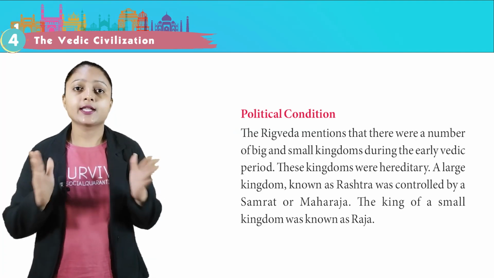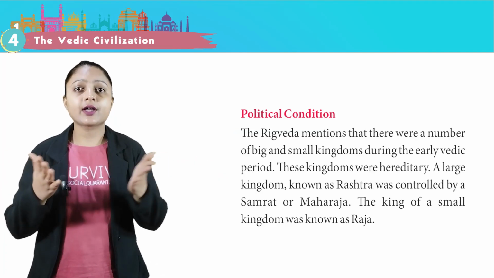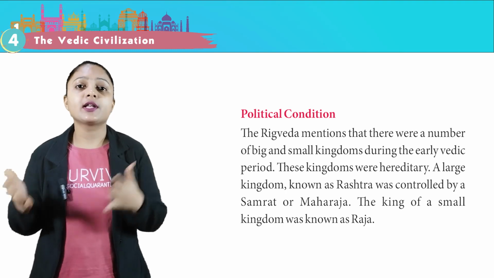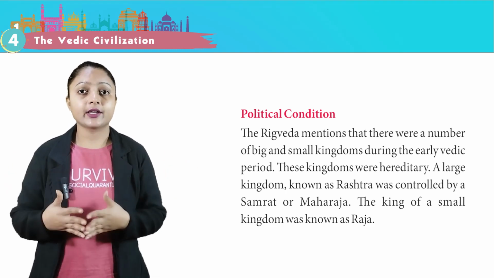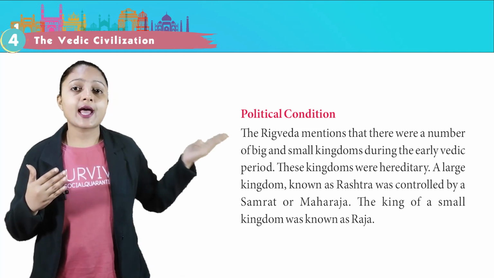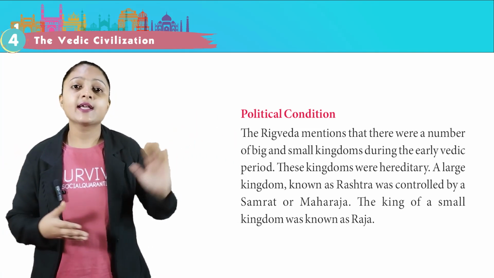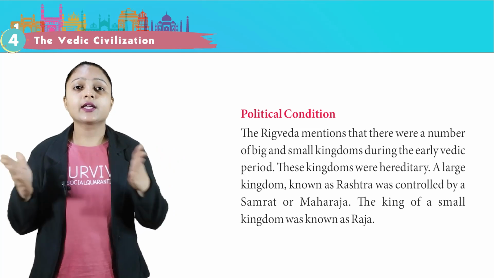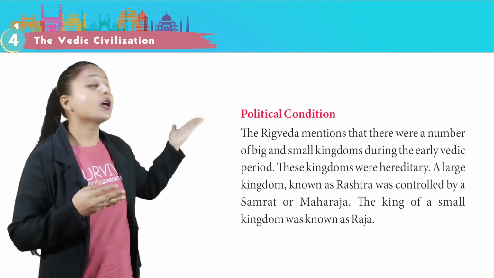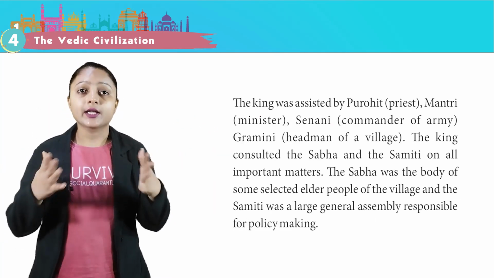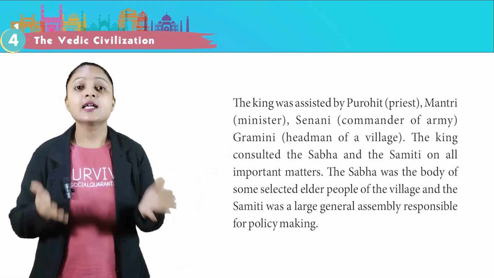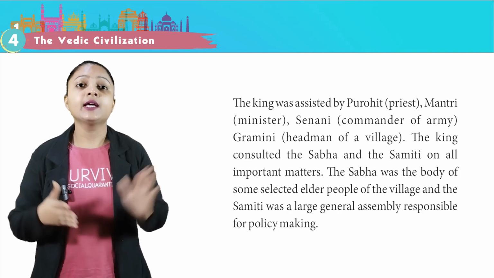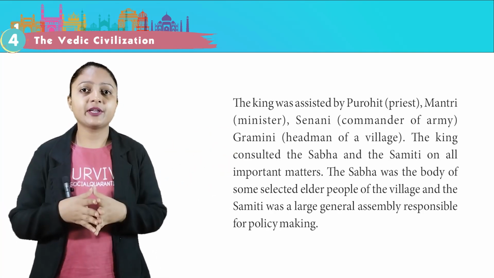Political condition. The Rig Veda mentioned that there were a number of big and small kingdoms during the early Vedic period. These kingdoms were hereditary. A large kingdom known as Rashtra was controlled by Samrat or Maharaja. The king of a small kingdom was known as Raja. The king was assisted by Purohit, priest, Mantri, minister, Senani, commander of army, Gramini, headman of a village.